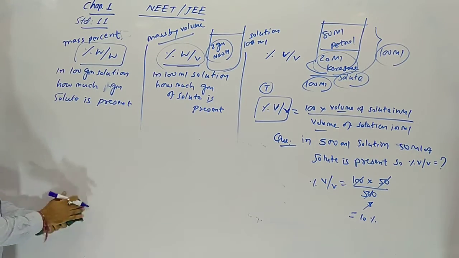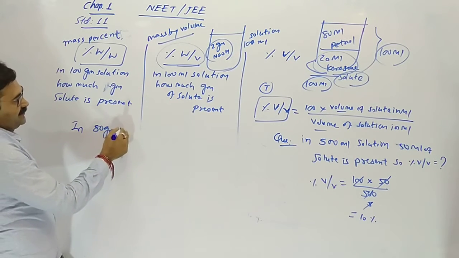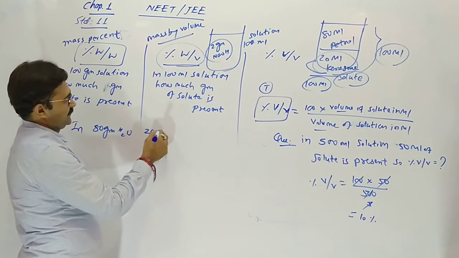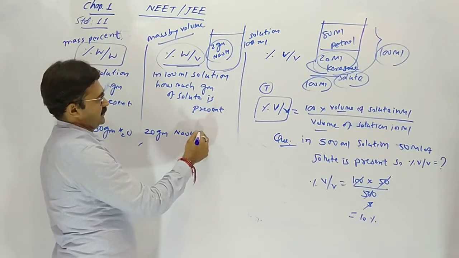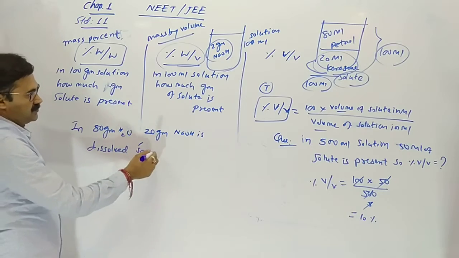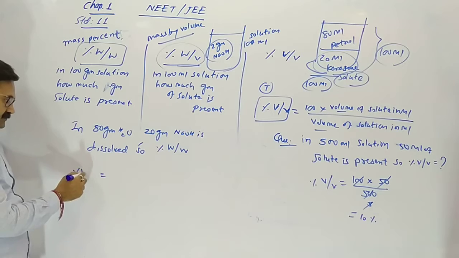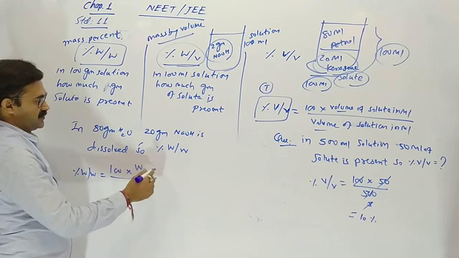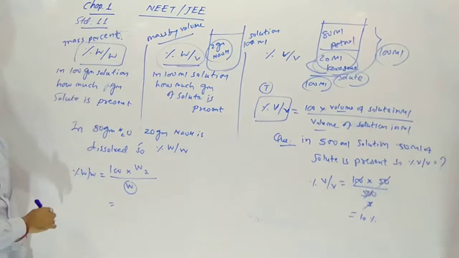Once again I am giving you: in 80 gram water, 20 gram NaOH is dissolved. So percentage weight by weight will be, you don't make a mistake, 100 into mass of solute upon mass of solution.